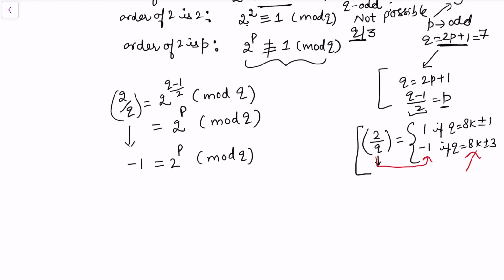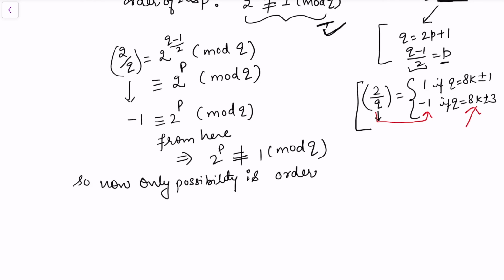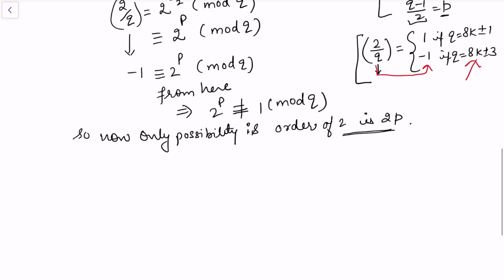So from here we can see that this implies 2^p is not congruent to 1 modulo q. Hence this result holds. So now the only possibility is that the order of 2 is twice p. And if it is twice p, that ensures that it is a primitive root, because we wanted to check 2^φ(q) is congruent to 1 modulo q.